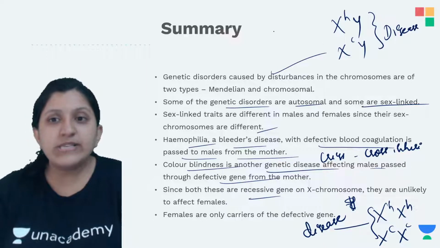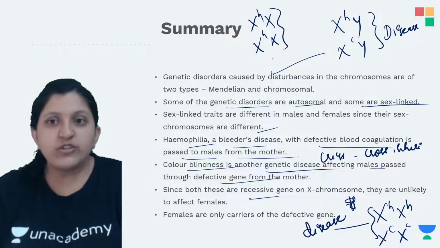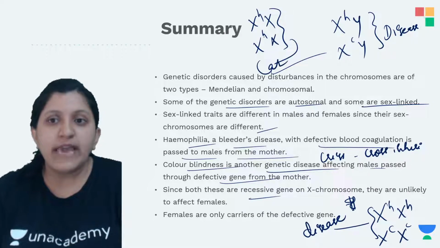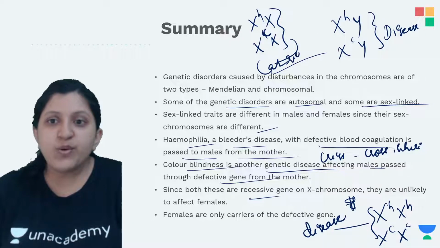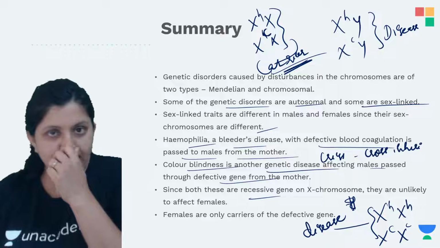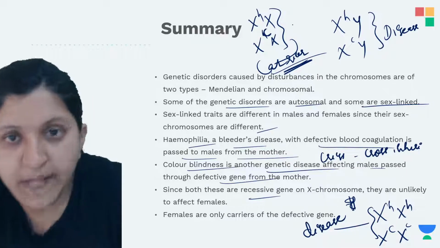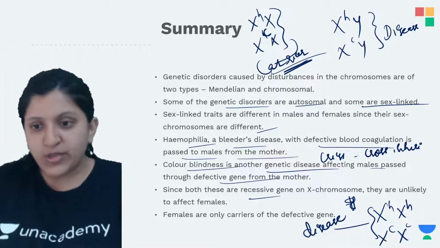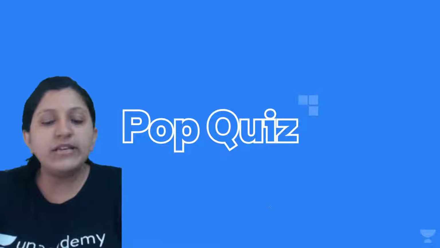If we see the same thing in a female like XCX, she is going to be a carrier. Carrier means she will not have any symptoms, but there is a chance that she can transfer her disease to the next generation. So females are only carriers of the defective gene.